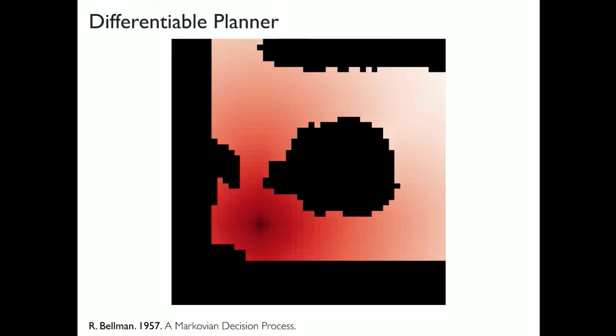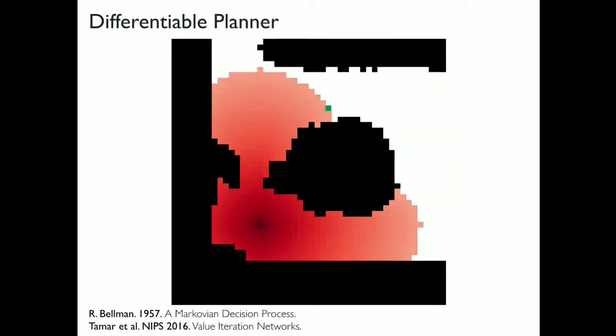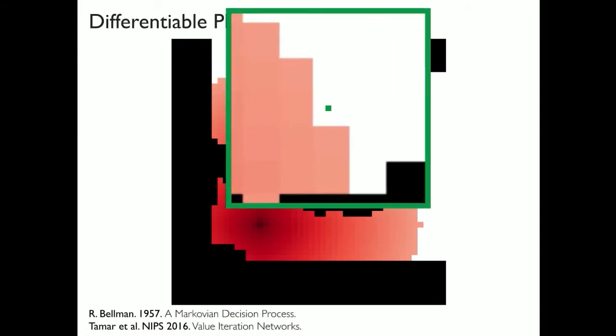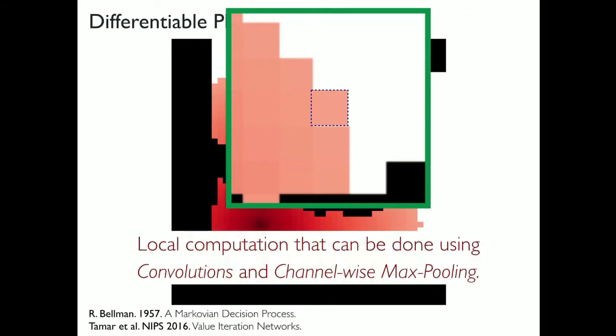And now if you observe this computation, essentially, let's say we want to compute the value at this green location. All we need to do is to actually look at a local neighborhood around this location, and then look at what are the previous values that I've computed over here, what is the topology locally in the environment over here, and then you can paste in the value that should be there at that location. So all of this computation can actually be done locally using convolutions and max pooling. It's a particular kind of max pooling, it's standardized max pooling.